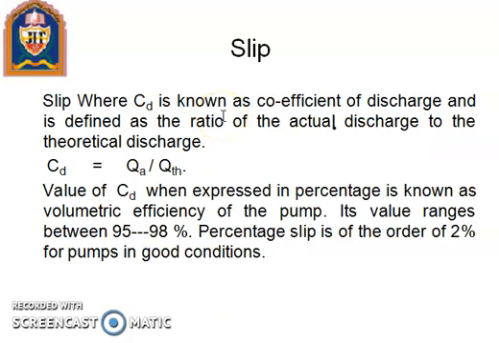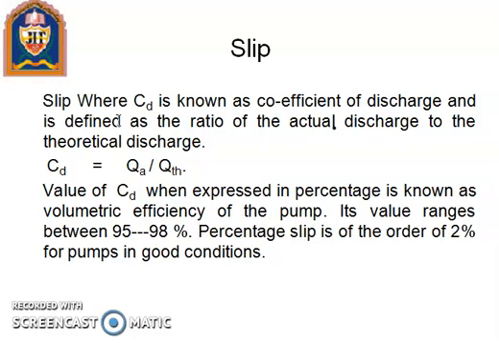What is slip? Here CD is known as the coefficient of discharge, which I explained in the first slide, and it is defined as the ratio of actual discharge to the theoretical discharge. CD equals actual upon theoretical. This is also explained in the first slide.